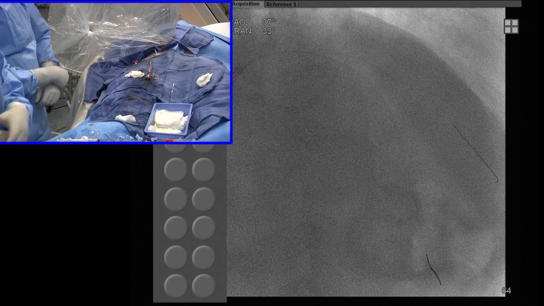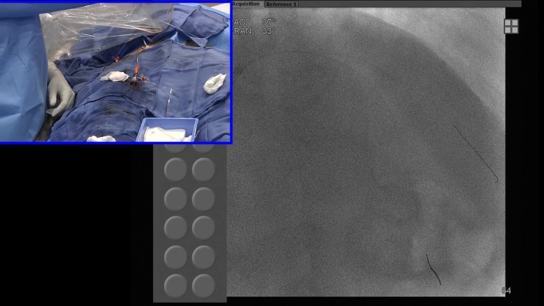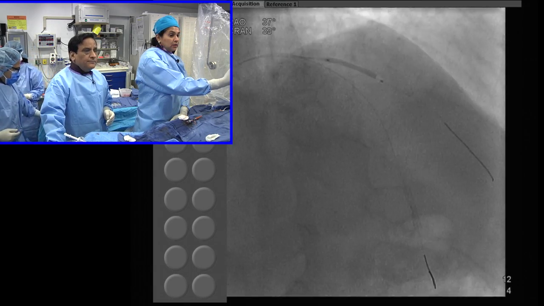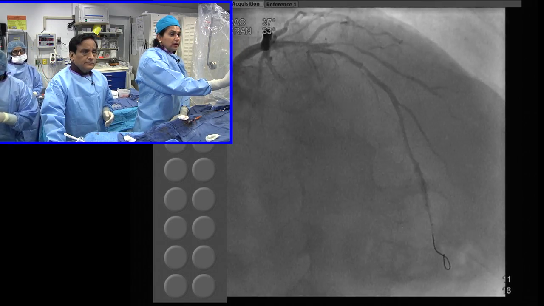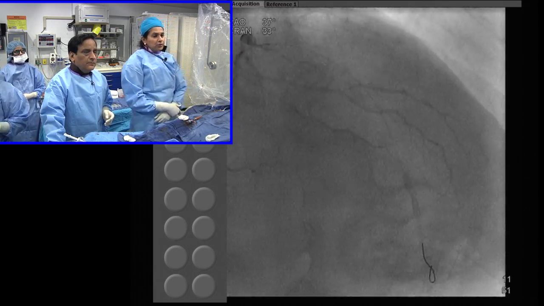Okay. Now, Anu, we can come back to the angiogram. Dr. Anu, tell us what you did now. That's distal, I think it was just an undilatable lesion. Wow.